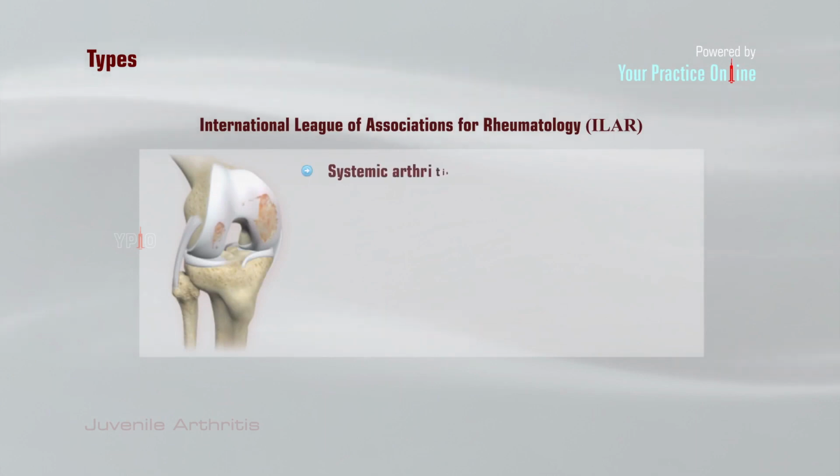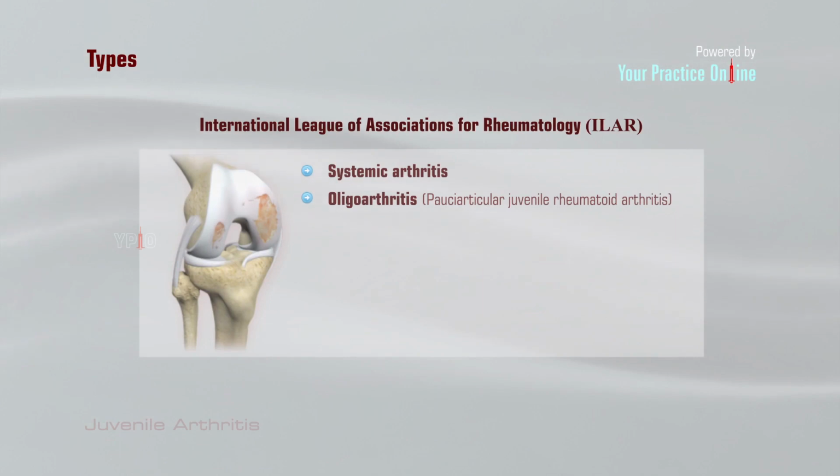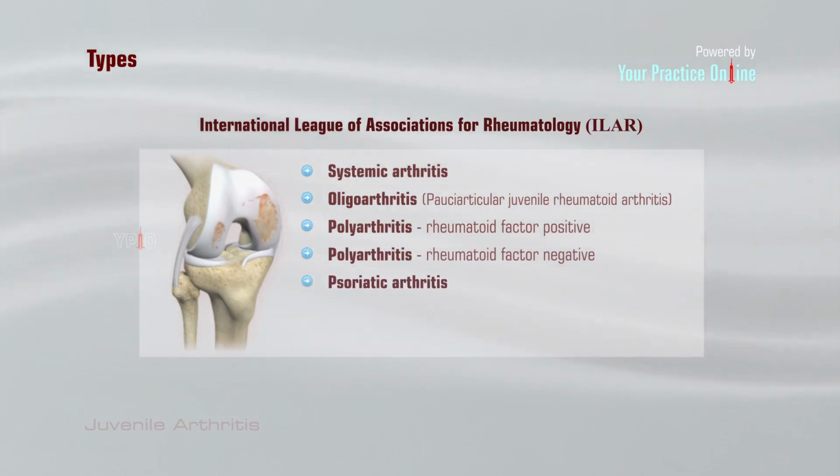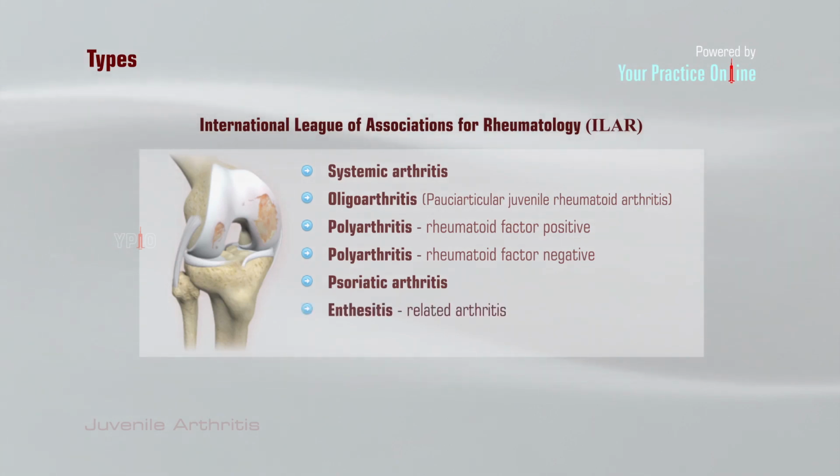Systemic arthritis, oligoarthritis, pauciarticular juvenile rheumatoid arthritis, polyarthritis, rheumatoid factor positive, polyarthritis, rheumatoid factor negative, psoriatic arthritis, enthesitis-related arthritis, undifferentiated arthritis.